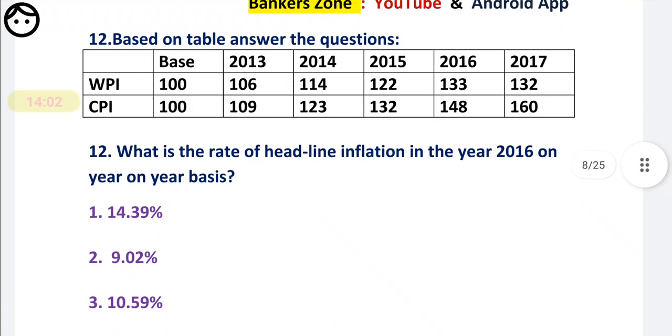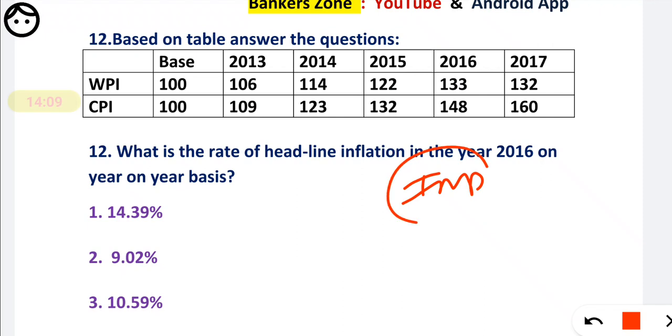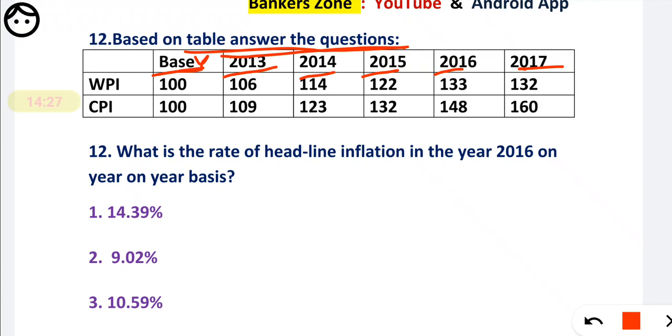Now they are asking the next case study. See, the 12th question is very important. This is important, now they are asking this type of questions. So focus on the question. See, based on the table, answer the following questions. Basically what they have given is the base year, 2013, 14, 15, 16 and 17. For the corresponding years they have given the WPI and CPI.